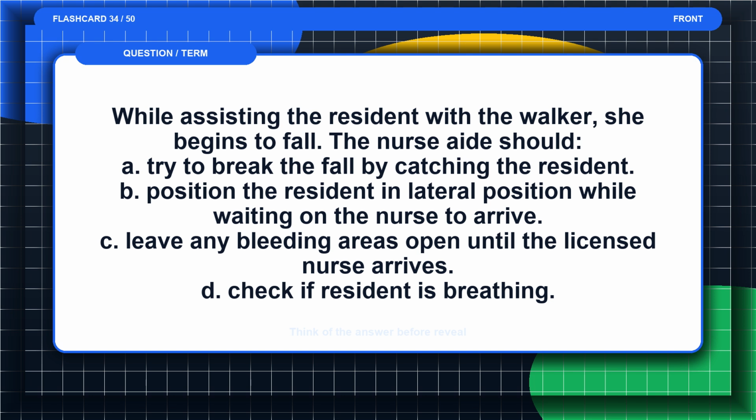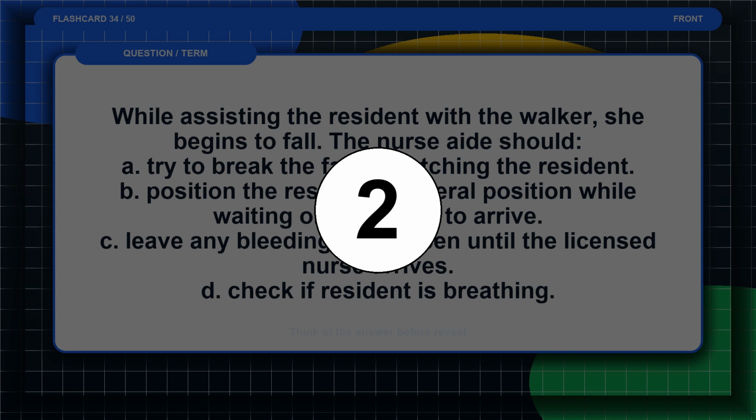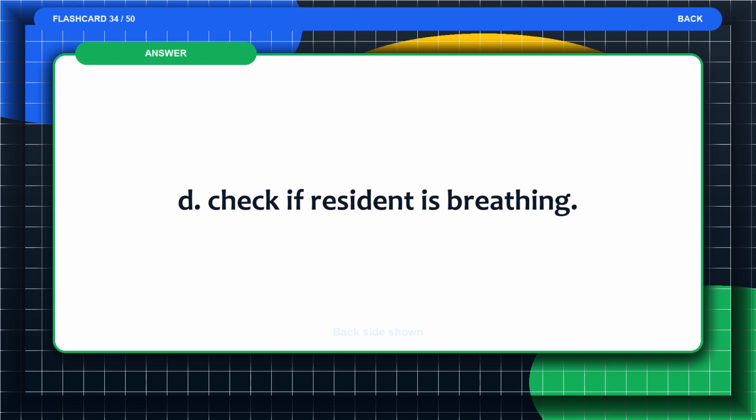C. Leave any bleeding areas open until the licensed nurse arrives. D. Check if resident is breathing. Think of the answer before the reveal. The answer is D. Check if resident is breathing.